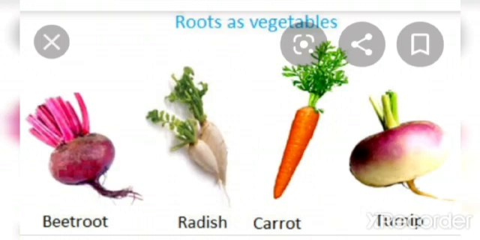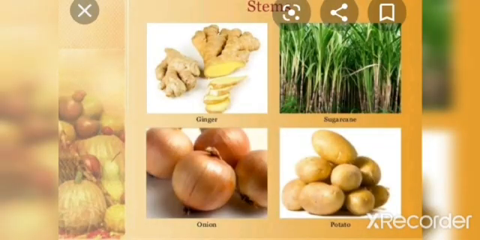So in the first picture you can see some examples of roots. You can see carrot, turnip, radish, sweet potato. These are the roots of the plant that we use as food. Now in the next picture you can see some examples of stem. Sugarcane, onion, ginger, potato. These are the examples of stem. So the stems of these plants we use as food.